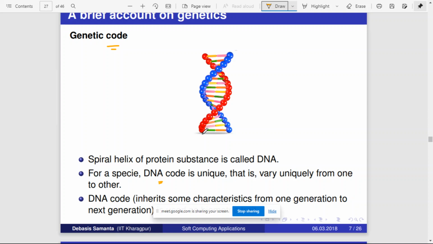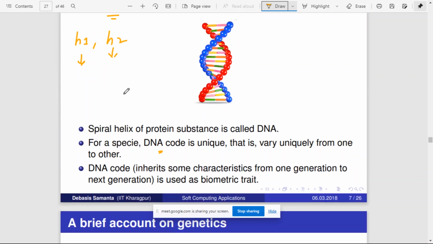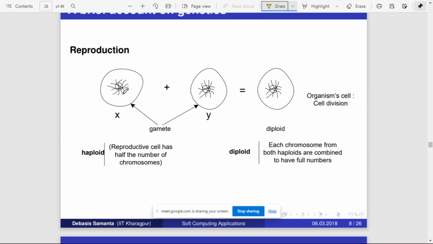For every human, the gene code will be different. Say there are two humans, H1 and H2. The gene code of H1 will be different from the gene code of H2. The general structure will be the same, but if you study the gene code in detail, it will be unique, so that a gene code can be used to uniquely define a particular individual.